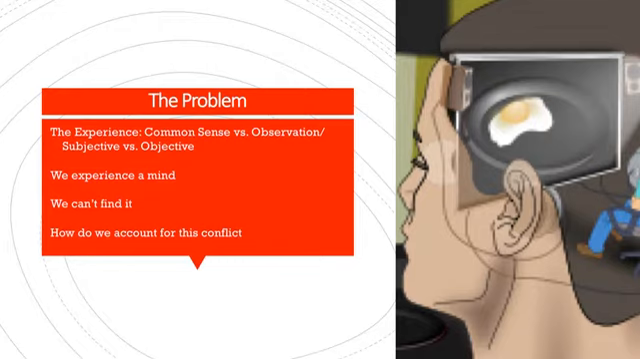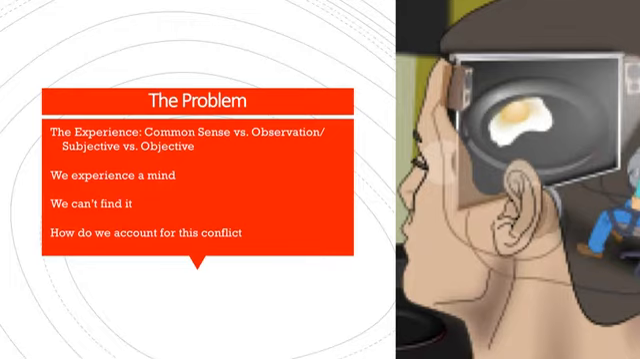So the question is, how do we account for this conflict? That's what the theories of mind try to address: how do we account for that conflict between our common sense view and what we can observe, between the subjective experience and the objective realization when we step back a bit and look at the problem. And that's where philosophy usually comes into play. These problems come in the common sense view versus what we start noticing about it when we think about it.